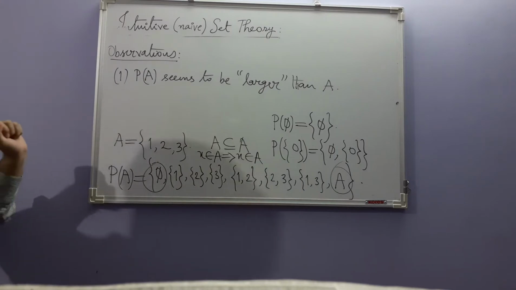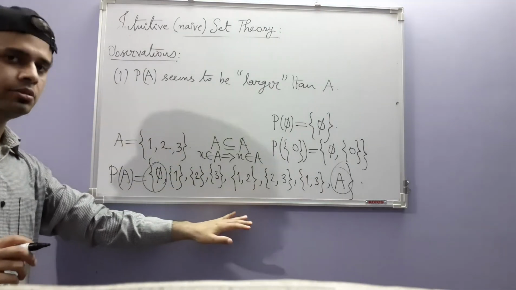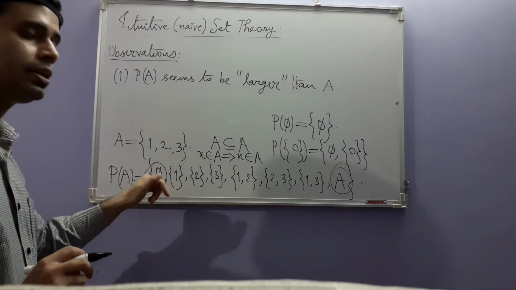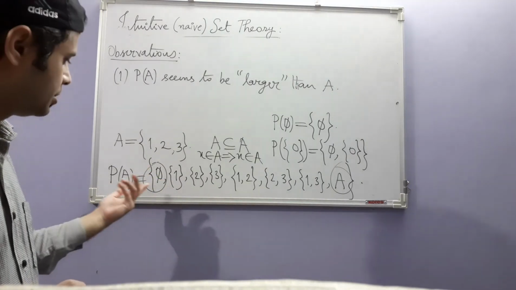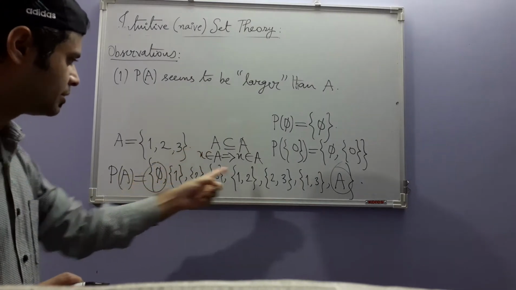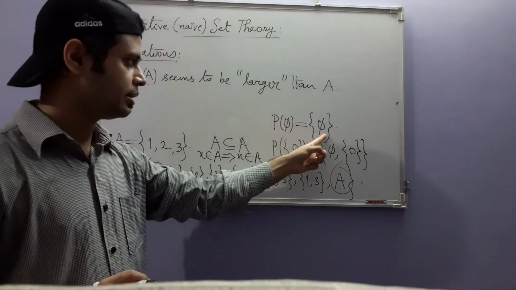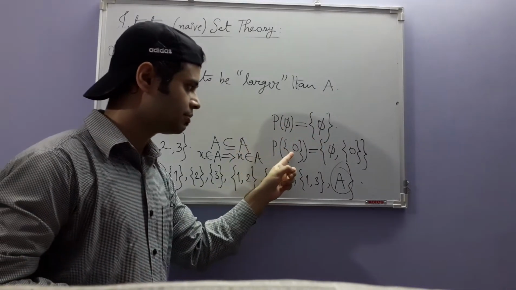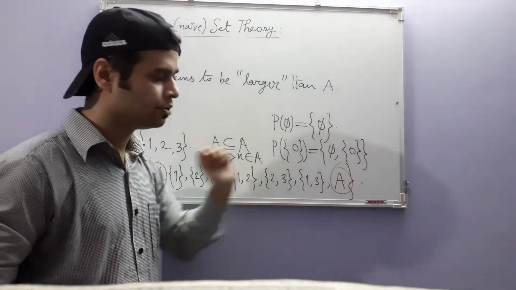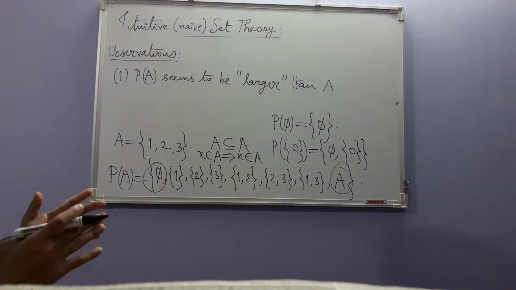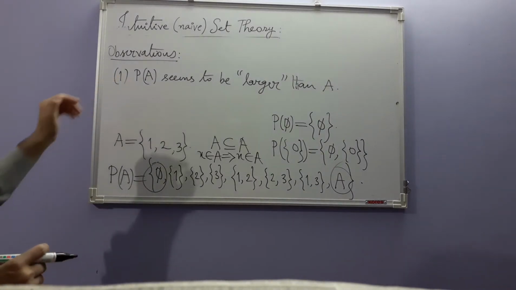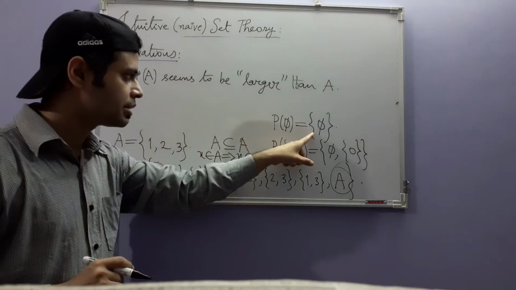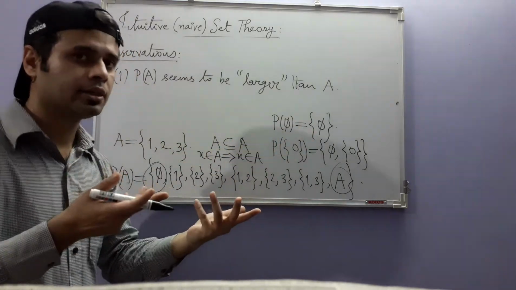So one observation I have already told you, that the power set of any set contains the empty set and the set itself. You see, here also empty set and A, empty set, and in this case empty set and empty set, they become equal. The set itself, in this case also empty set and 0. So that is our first observation, but here we are writing 1 and 2. And in every case, the power set seems to be larger than the original set.